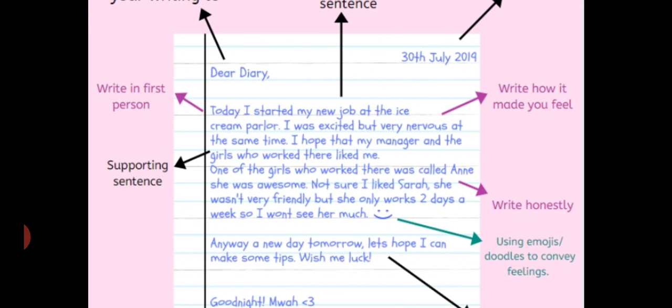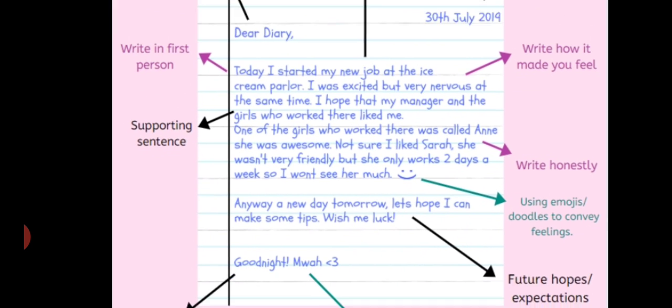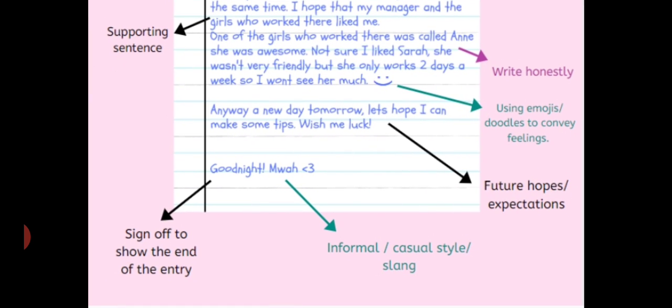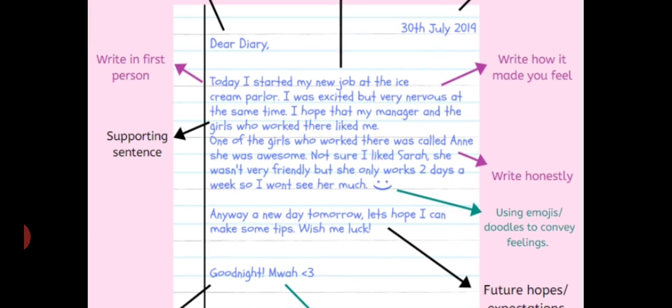Then use emotions and feelings, whatever you can put. Then afterwards, sign off to show the end of the entry. Informal, casual style, slang, anything, you can write.